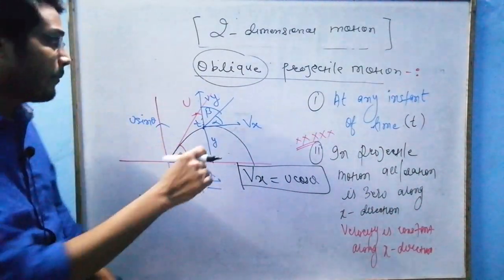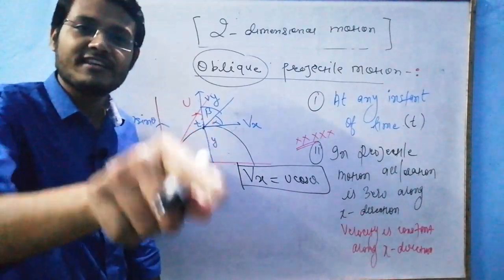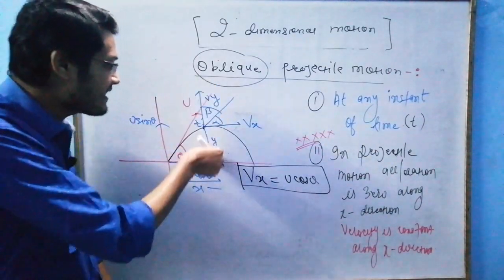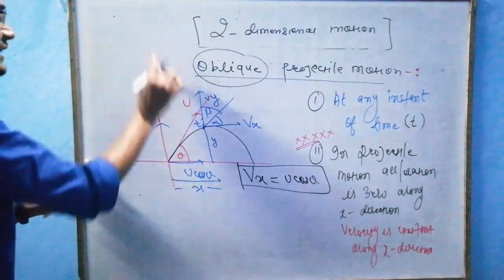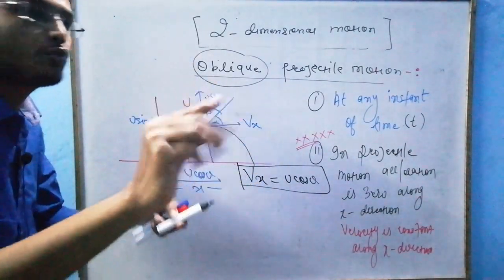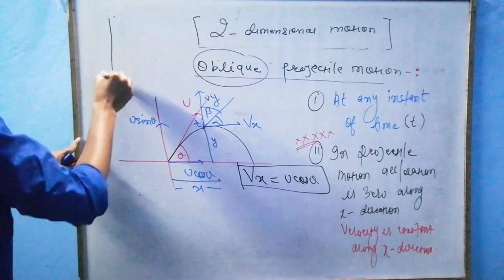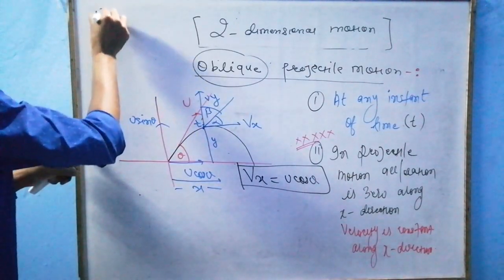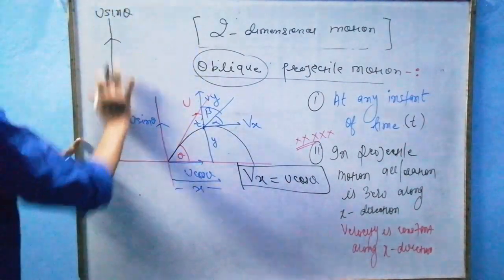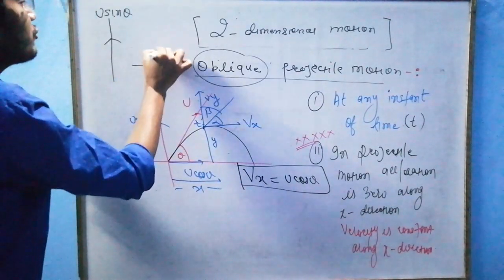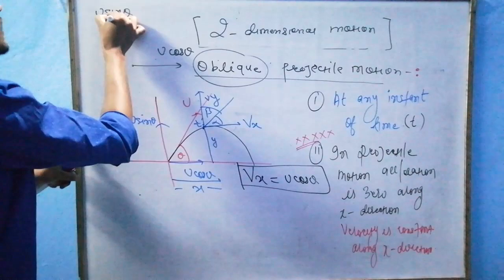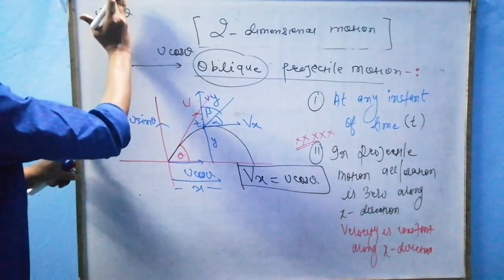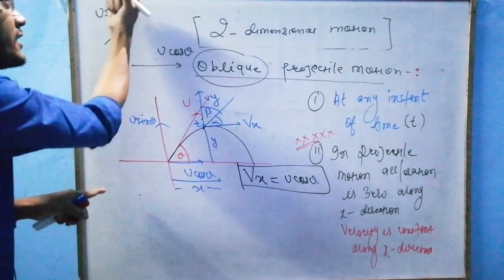But in y direction, gravity is there. This 2D motion consists of two kinds of motion: u sin theta upward and u cos theta. In the u sin theta direction, this is vertical motion in which gravity is pulling it downward.